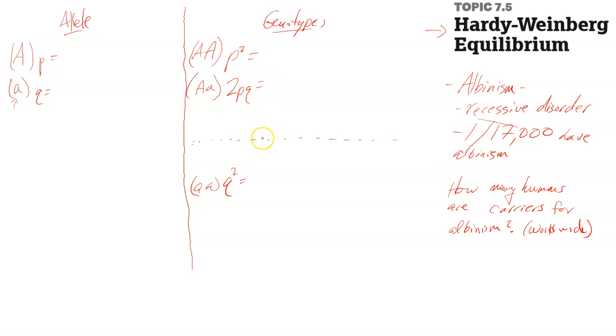So I want you to pause the video. First thing I want you to do is write the fraction 1 over 17,000, because this is our frequency of those that have albinism. Write that wherever it belongs on your page right now. If you followed along and you've written all this down, go ahead and pause it, and we'll come back and see if you were right. Okay, you should have written 1 over 17,000 right over here.